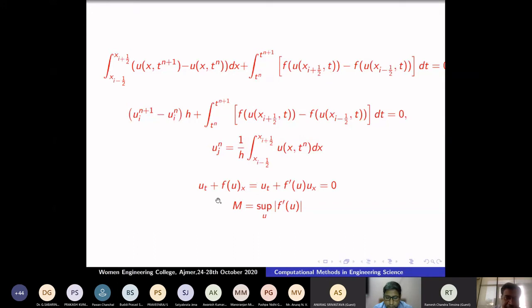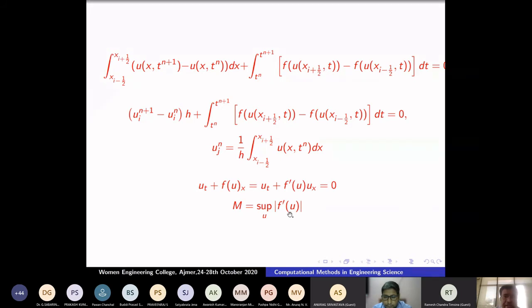So I'm rewriting it. We have ut plus f of u x, like a quasi-linear PDE. This is nothing but ut plus f dash of u ux. This is my speed. For example, you compare with the first equation, ut plus c into ux. C was the speed. If f dash of u is positive, the wave is moving from left to the right. If f dash of u is negative, the wave is moving from right to the left, but it's an unknown quantity. Okay, I will set m equal to the supremum of f prime of u. If the initial data u naught is bounded, this is also bounded. Therefore, I can say that it's a finite quantity.